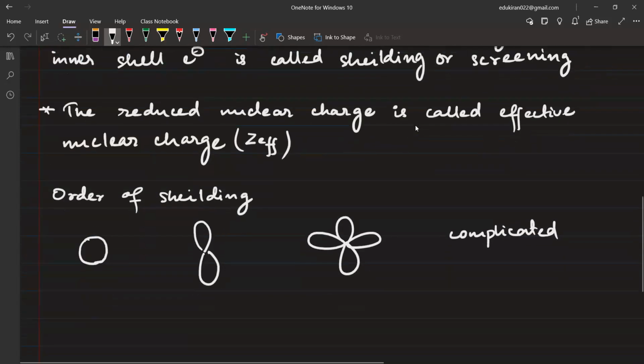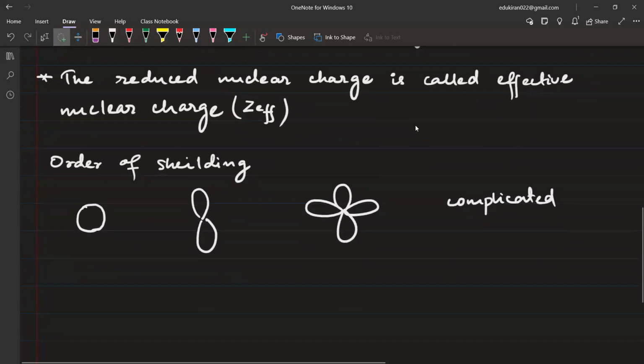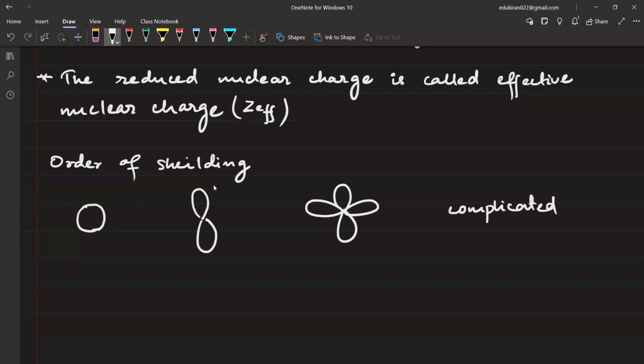So the electrons will be getting diffused, that means spread over a much larger area. S is very constricted. As you can see, it's a very small area. But if you look at the p orbital, it is going everywhere here and there. So obviously s is very concentrated. That is why the s subshell will be shielding the most, followed by p, then d, and then for f, the shielding is lowest.